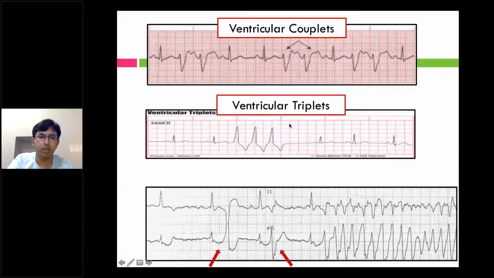So the third ECG, just have a look. You have two premature complexes. One is here and the second one is here, I have made two arrows. But the thing which you should notice is that both QRS complexes are of different morphology. They are not of the same type. So this is known as polymorphic VPCs, VPCs of different morphology occurring in the same patient. So one is polymorphic VPCs.